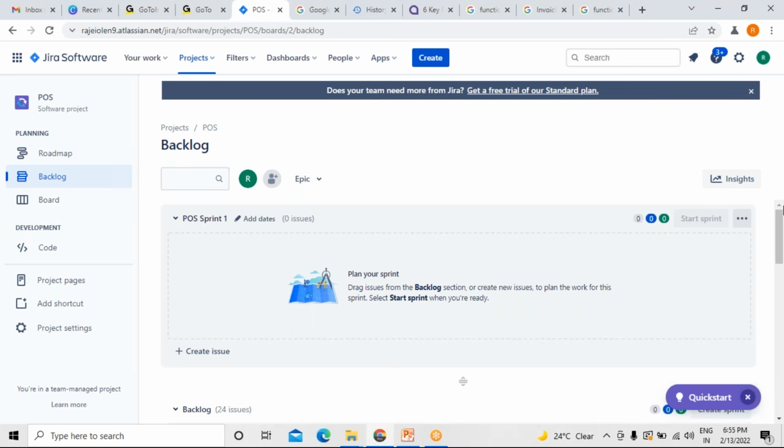So one user story from one epic, one more from another, and maybe out of the 6 epics we have, we may be taking from all six, or maybe only from 3 epics, or maybe from only 2 epics, or sometimes from 4 epics. So that differs and purely depends on the need of the customer.